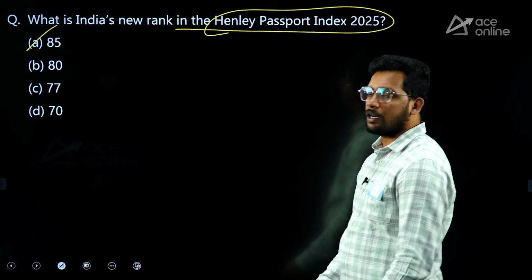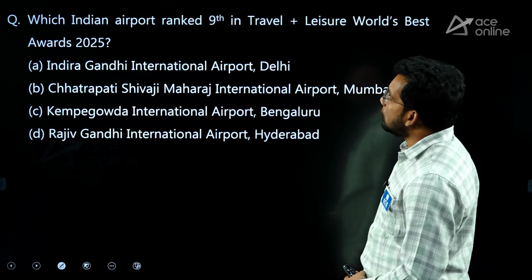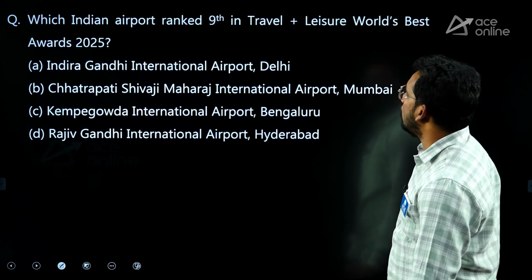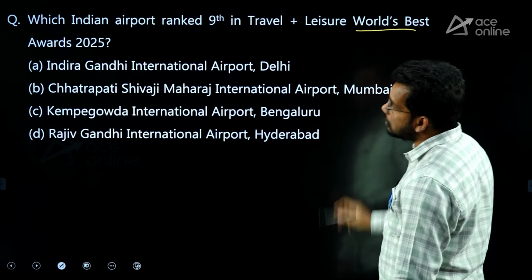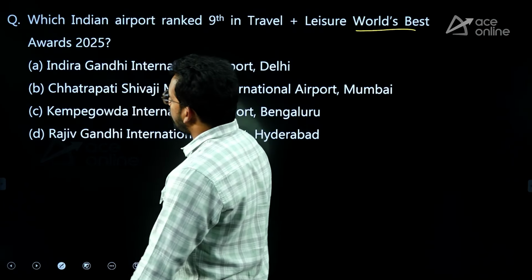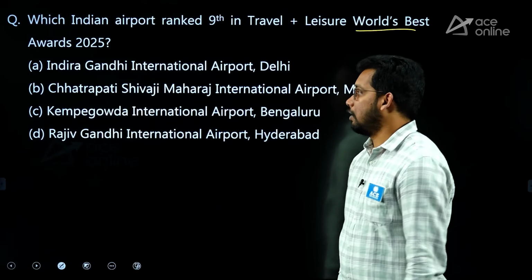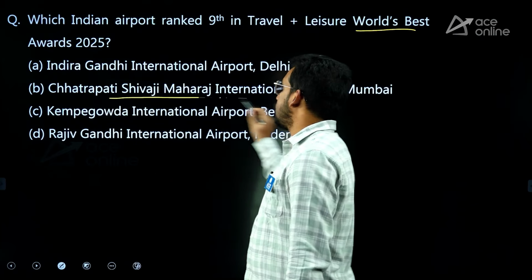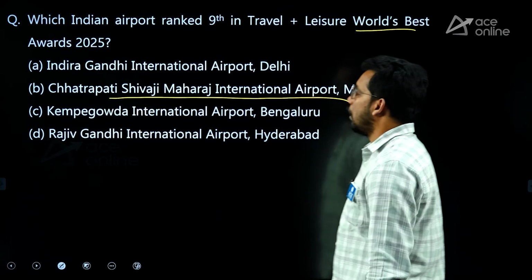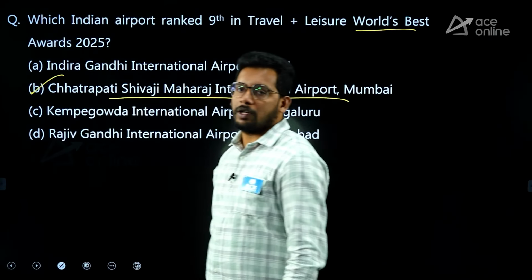Very common fact. Next, which Indian airport ranked 9th in Travel + Leisure World's Best Awards 2025? One of the Indian airports was in the top 10. That is Chhatrapati Shivaji Maharaj International Airport in Mumbai. So the answer is B.